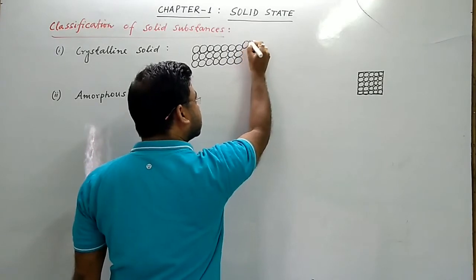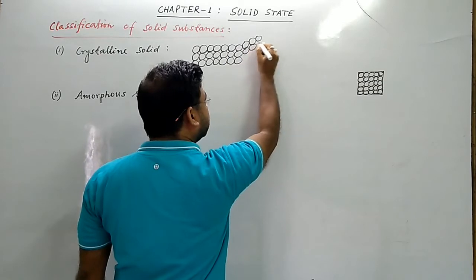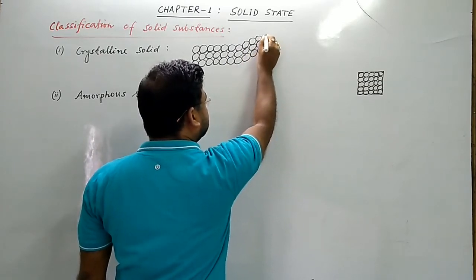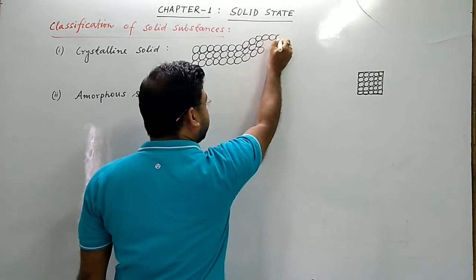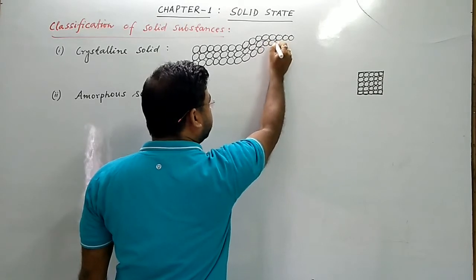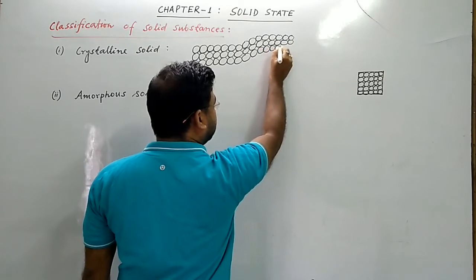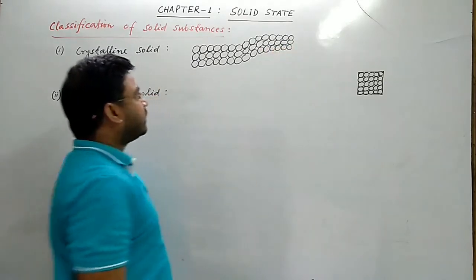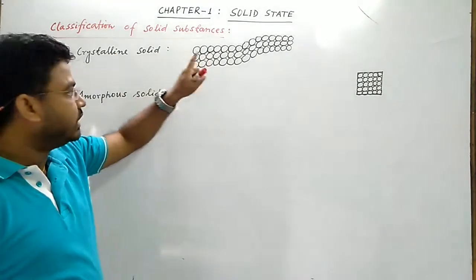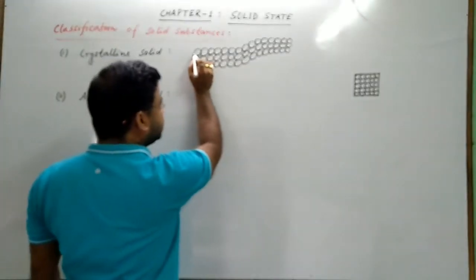Say in the solid, the constituent particles are arranged like this. So what is a crystalline solid? A solid is said to be crystalline if its various constituent particles are arranged in a definite geometrical pattern.